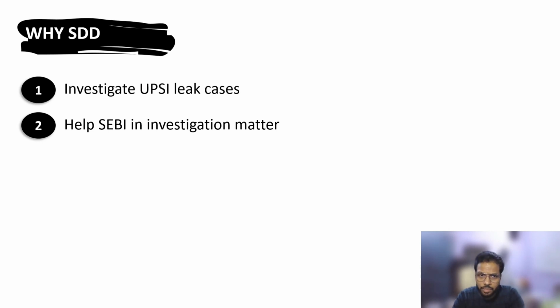So that's why this database helps SEBI to conclude matters much faster, and SEBI can figure out what are those persons who have the UPSI, and can take action against them if they traded in the securities of the listed entity while having the UPSI. So it serves both sides, the regulator and the listed entity as well.